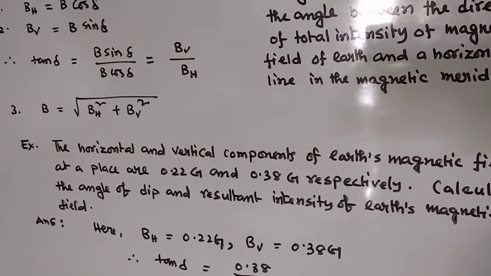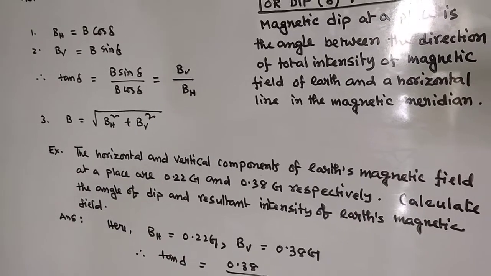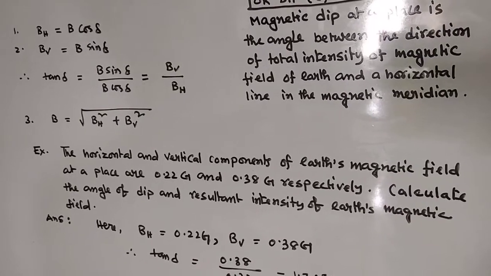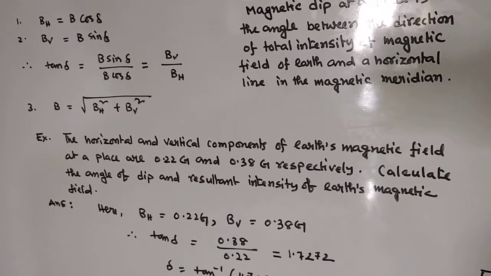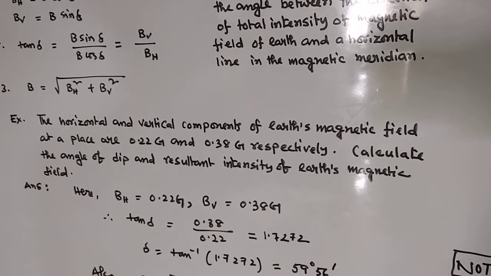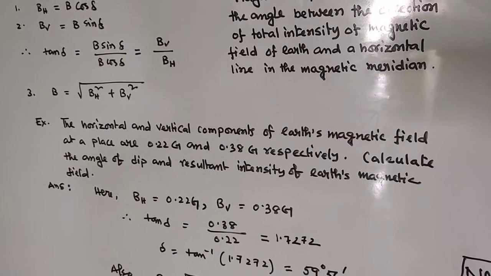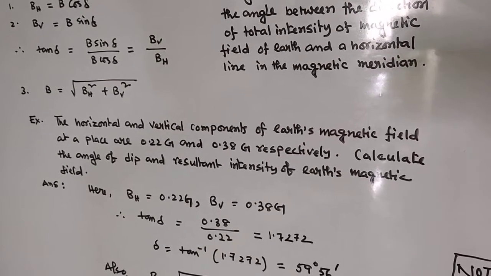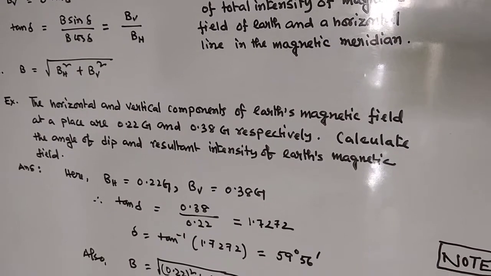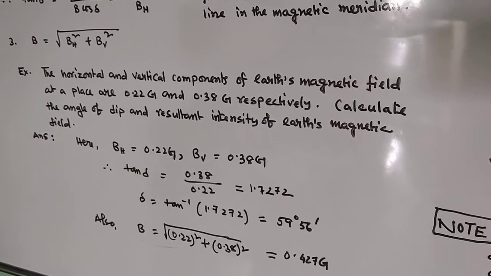Now let us go for this numerical. The horizontal and vertical components of Earth's magnetic field at a place are 0.22 Gauss and 0.38 Gauss respectively. Calculate the angle of dip and the resultant intensity of Earth's magnetic field. Very simple. BH equals 0.22 Gauss and BV equals 0.38 Gauss as per the question. You have to find delta. So tan delta is BV by BH, 0.38 by 0.22, so you will get 1.7272. So delta is tan inverse of 1.7272, which comes out to be 59 degrees 56 minutes.